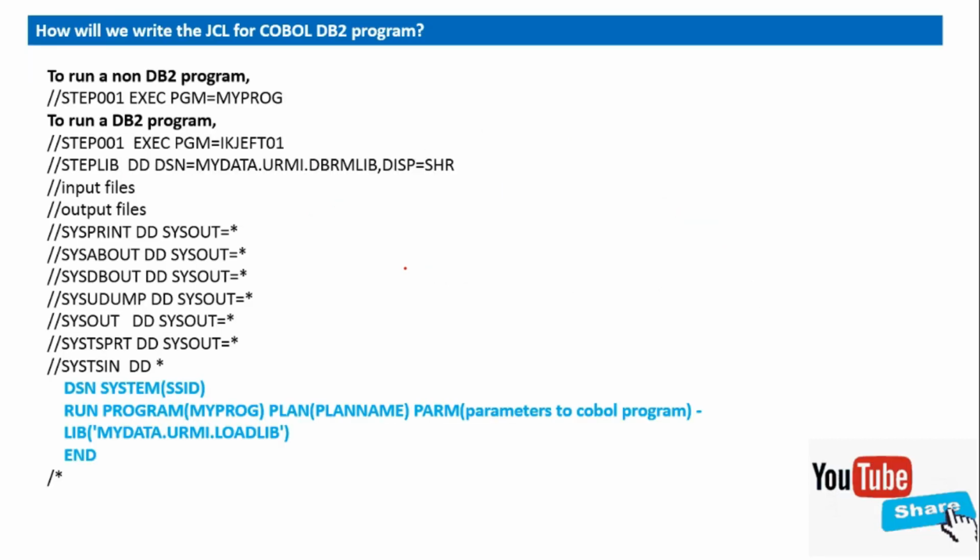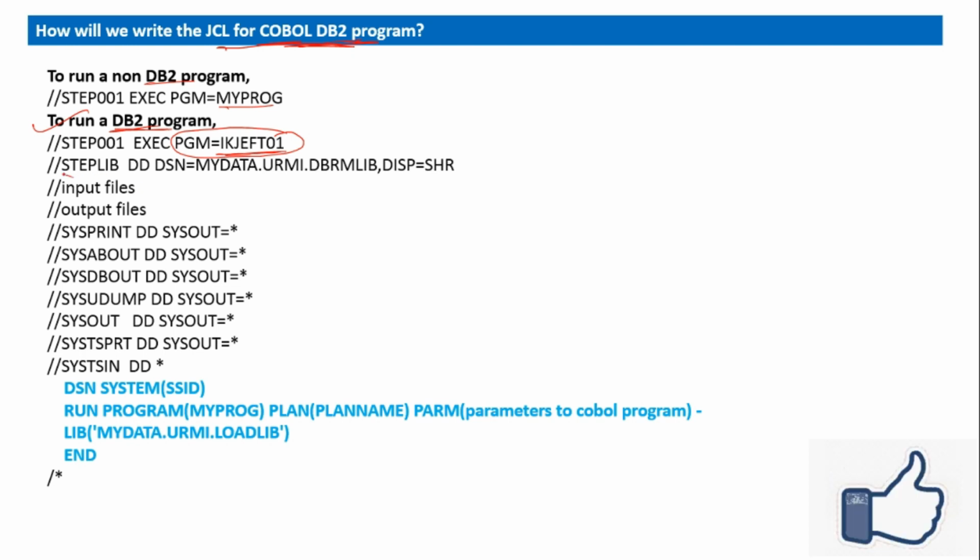And how will we write the JCL for a COBOL DB2 program? For a non-DB2 program, you will simply use step 01 exec program equal to my program. But to run a COBOL DB2 program, we have a special utility, IKJEFT01, which runs the COBOL DB2 program.